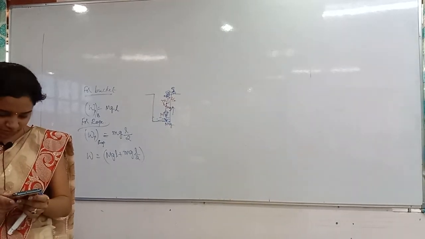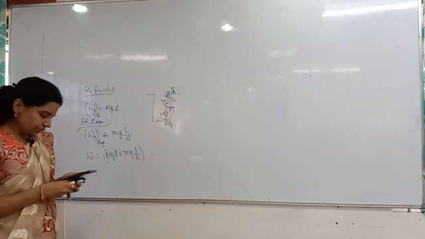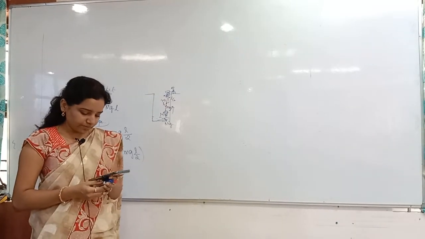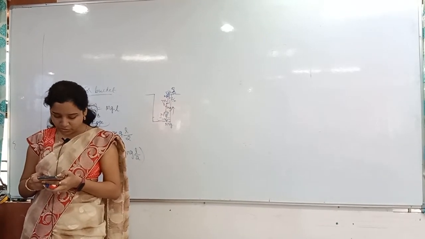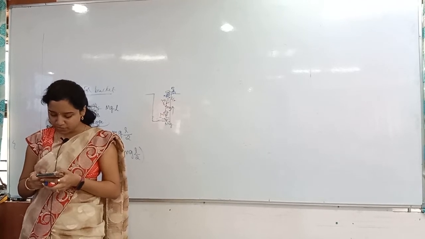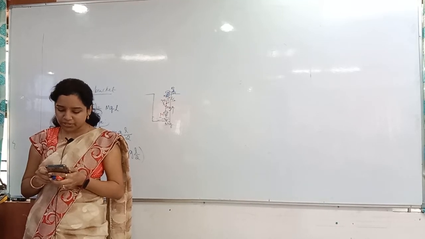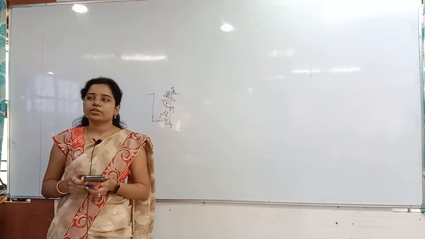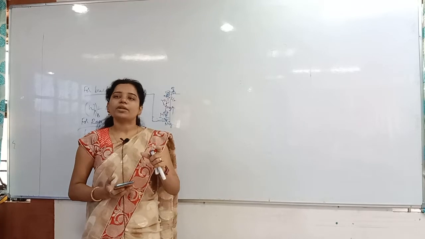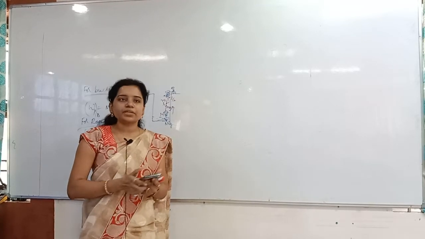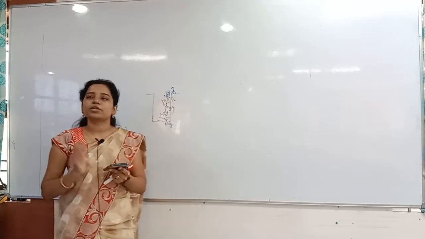Next problem, the chain problem I have given. Next one is very, very important. A uniform chain of mass m and length L is kept on a smooth horizontal table such that 1/n of its length is hanging over the edge of the table, and what you have to find out is the work done in bringing the chain onto the table. Whenever the chain is hanging from the table, how much part is hanging? They are saying that the 1/nth part is hanging. So you are bringing that in the upward direction, obviously you are pulling. Whenever you are pulling that, what is the work done by you? They are asking.